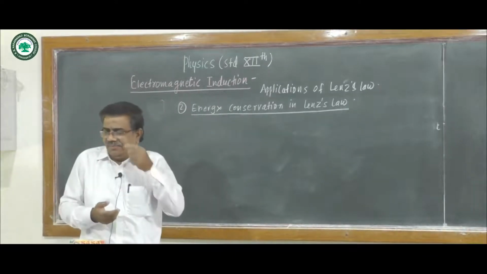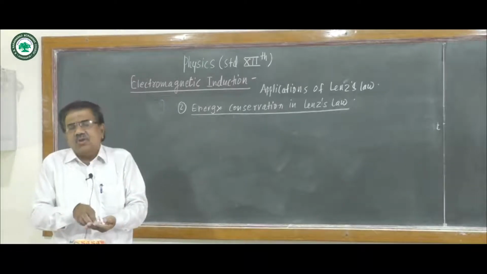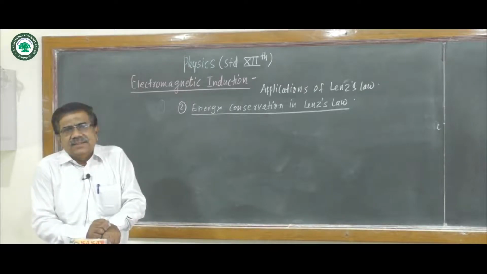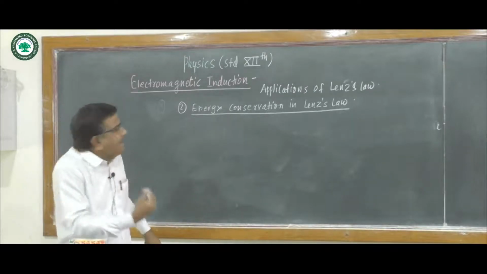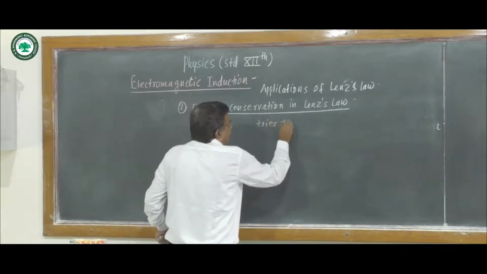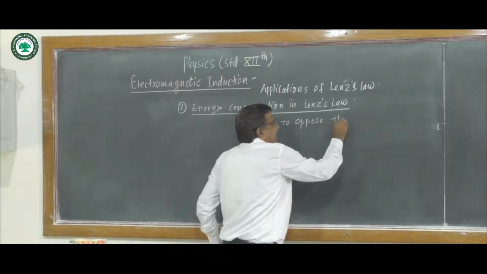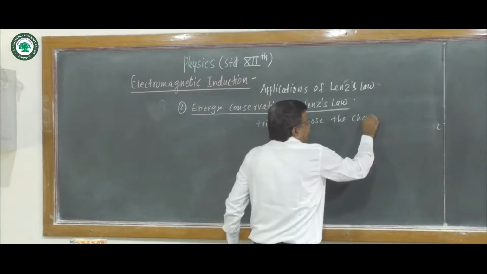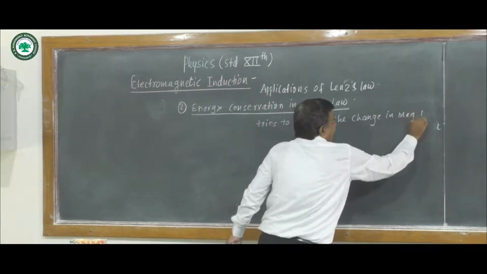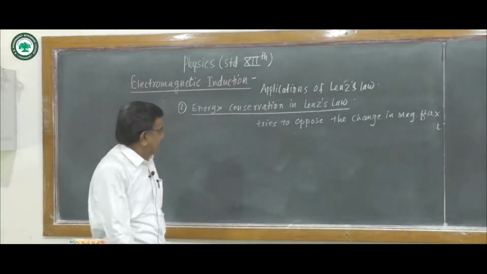We know Lenz's law. The direction of induced current in a closed circuit is such that it tries to oppose the change in magnetic flux which is responsible for its production.